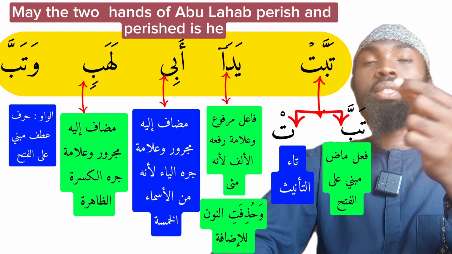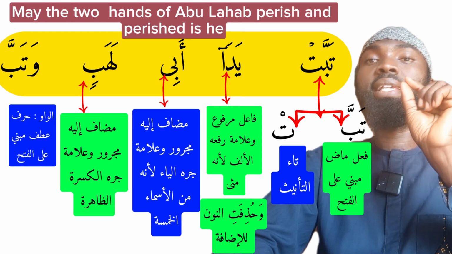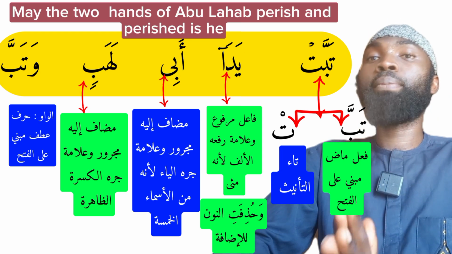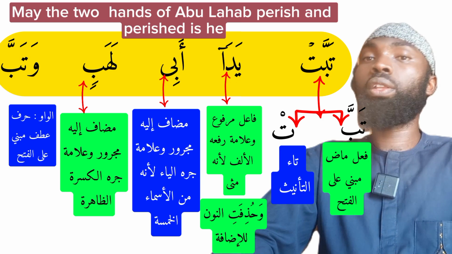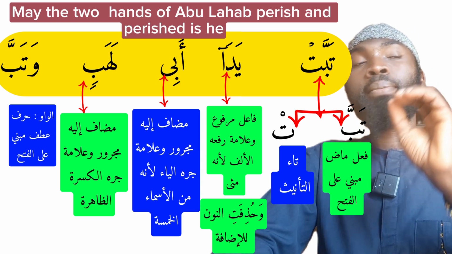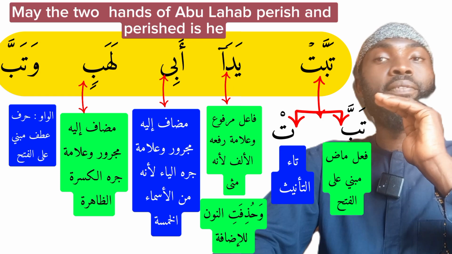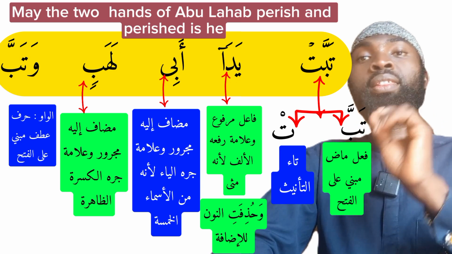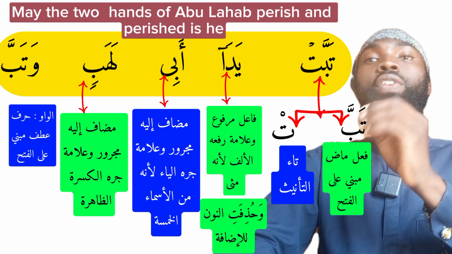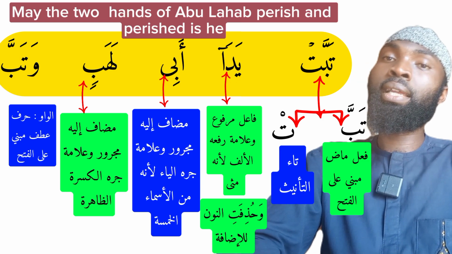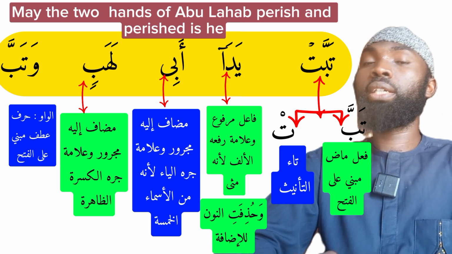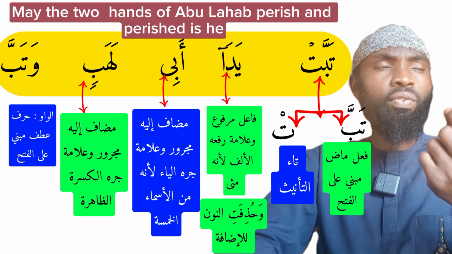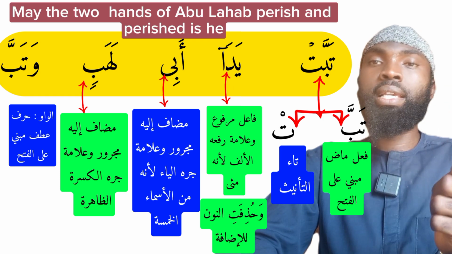So Allah subhanahu wa ta'ala cursed him in this chapter, in this surah, and his wife. Why? Because it is said that he harmed the Prophet ﷺ a lot after the Prophet ﷺ had declared the message of Allah subhanahu wa ta'ala. When the Prophet ﷺ gathered his whole family members and those of his close relations to warn them and give them the glad tidings of the message of Allah subhanahu wa ta'ala, he told the Prophet ﷺ, is it for this reason you gathered us here?